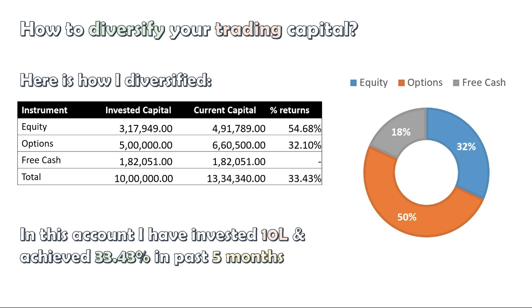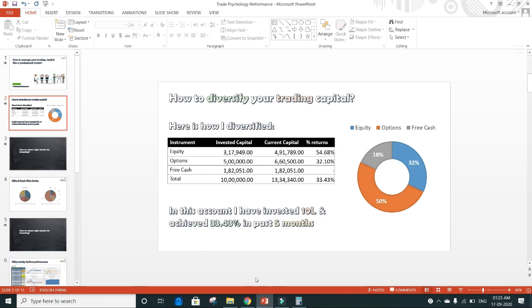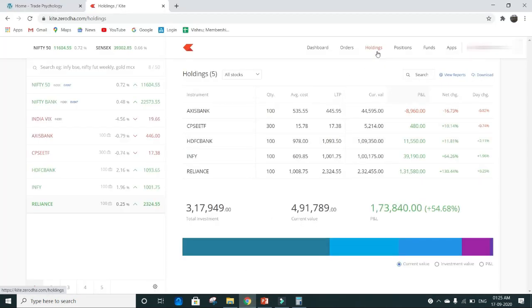So with this account, with an investment of 10 lakhs, I achieved 33.43% in the past 5 months. So how did I achieve this return? Let me explain in detail how I diversified my capital and achieved this return.